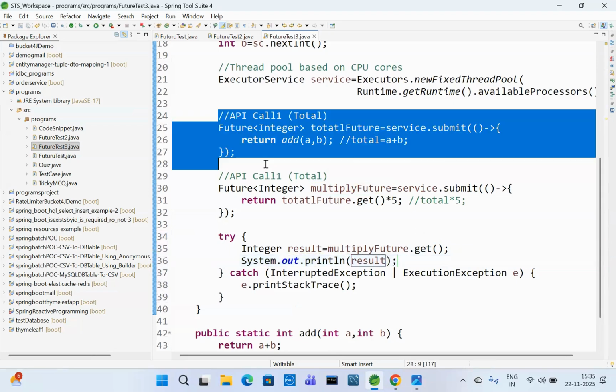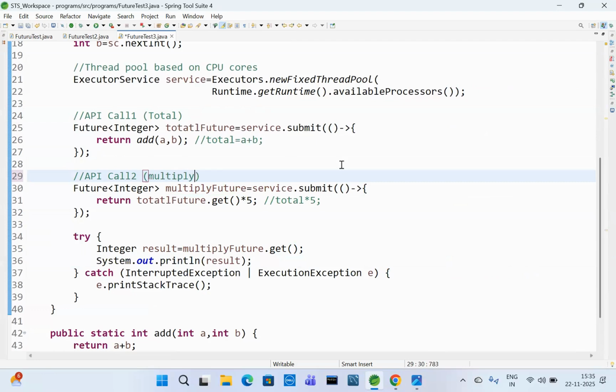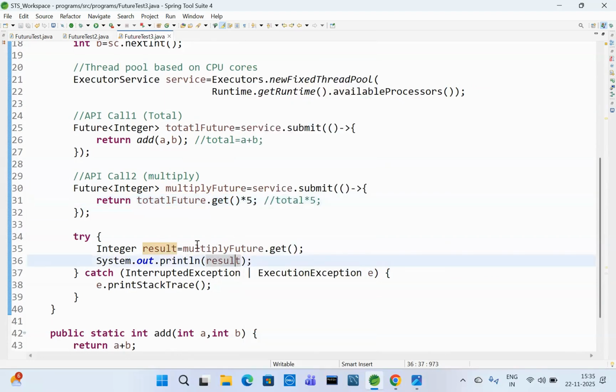See, this is API call one. That API call one result we are passing to API call two. What is API call two? It is a multiply API call. So this is the API call one response we are passing to it. Here also another calculation we are doing. Finally we are printing the API call two response. Whenever we are using future dot get, it is a blocking mechanism. If it is executed immediately, then there is no block. If it takes some time, it will be blocking. Control S.